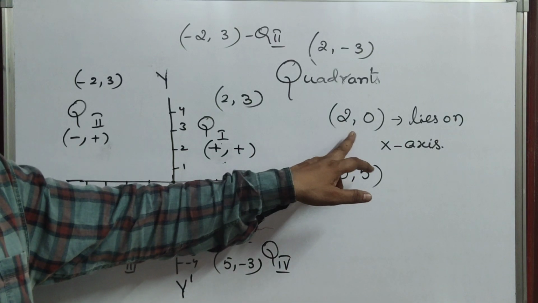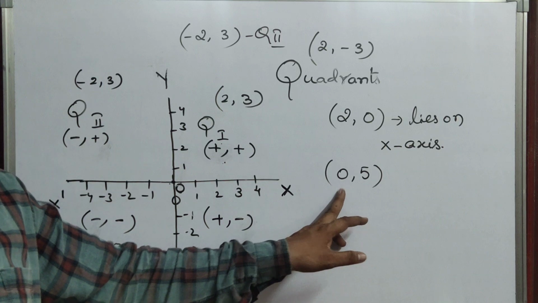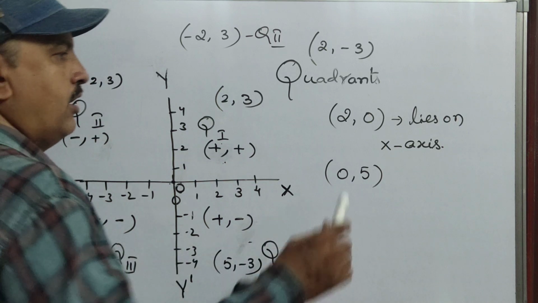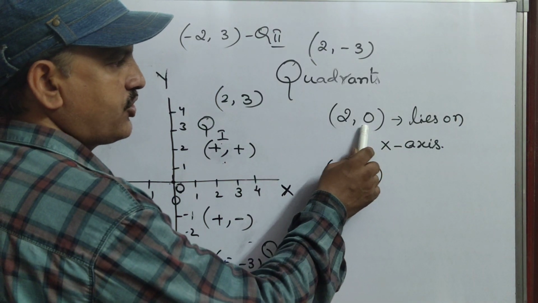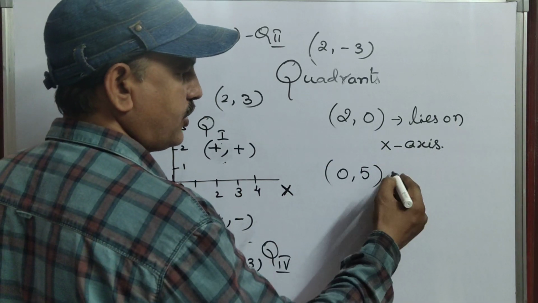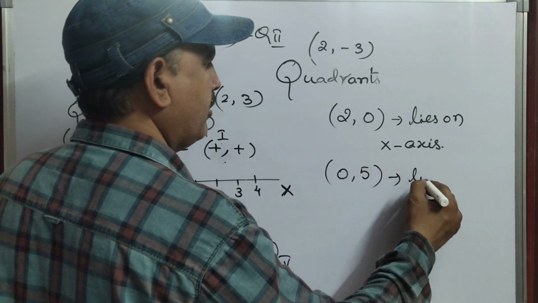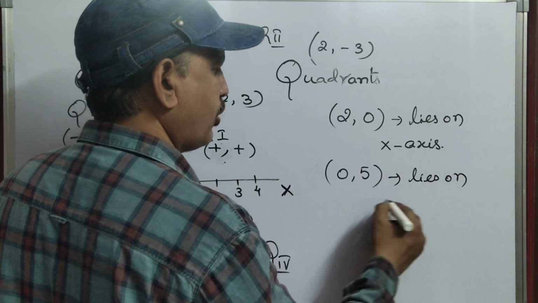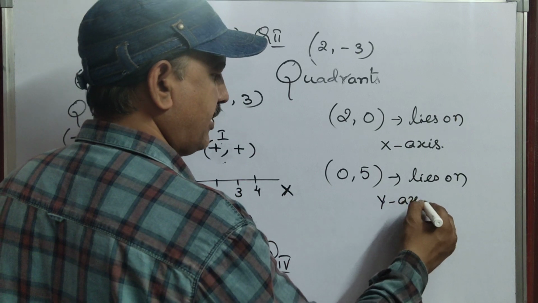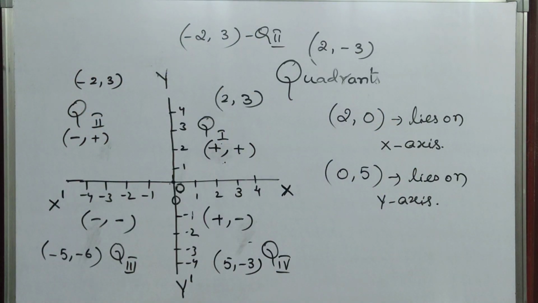When the y coordinate is 0 or the x coordinate is 0, we have separate names. When y is 0, we call it x-axis; it lies on the x-axis. Whereas when x is 0, we will say it lies on the y-axis. Why do we have to say like this, sir?